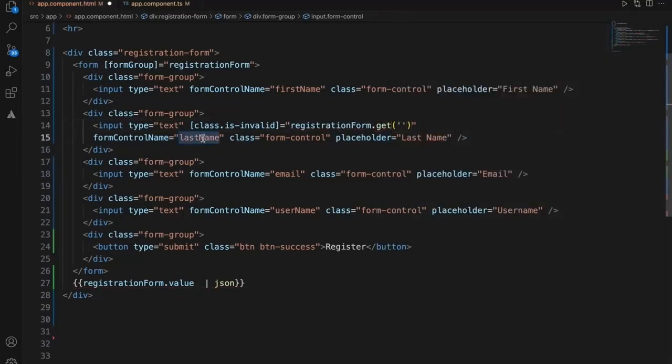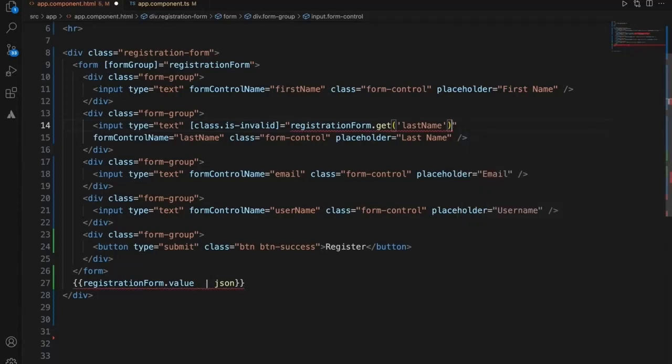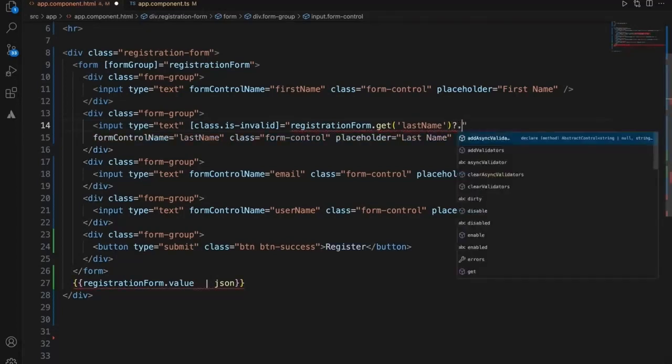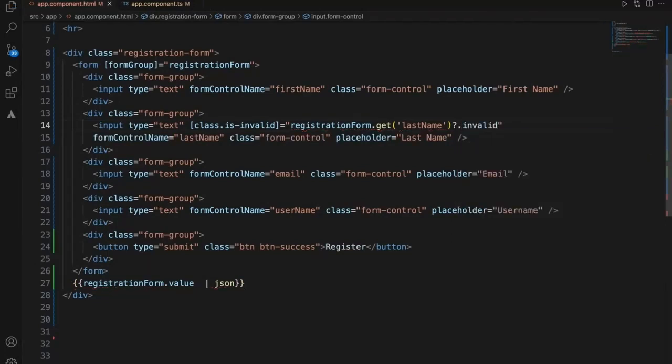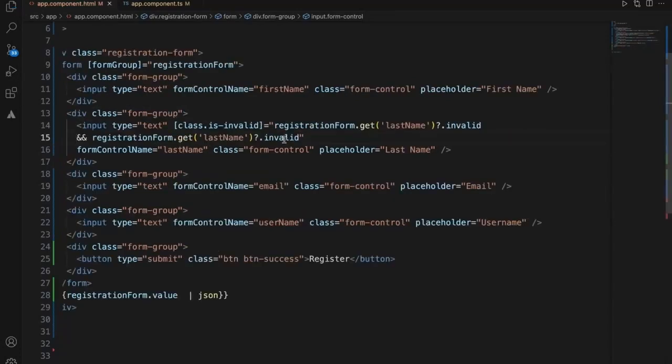For this one, it is lastName. If this is invalid, and for suppose if there is a first name field, then we need to check whether it is invalid. Not only this, we need to add one more condition, whether it is touched or not.